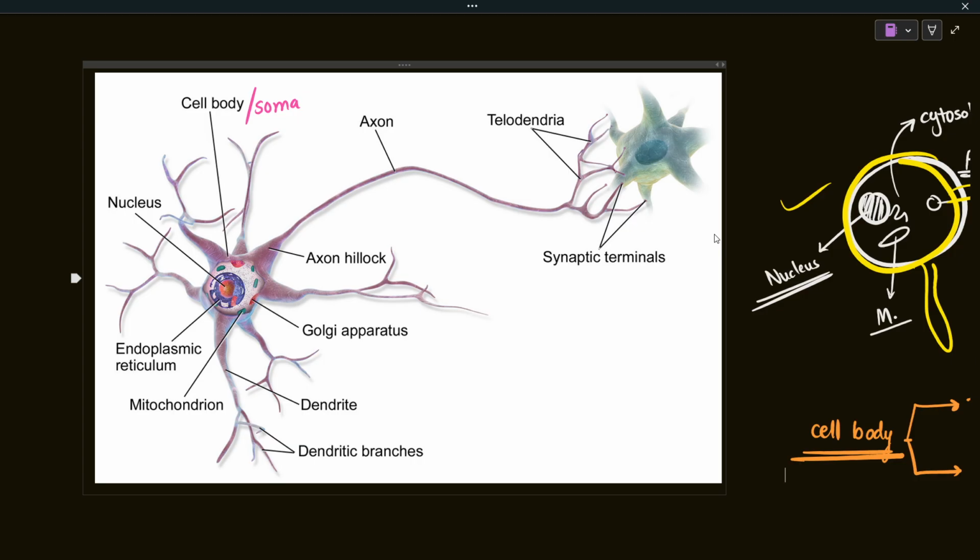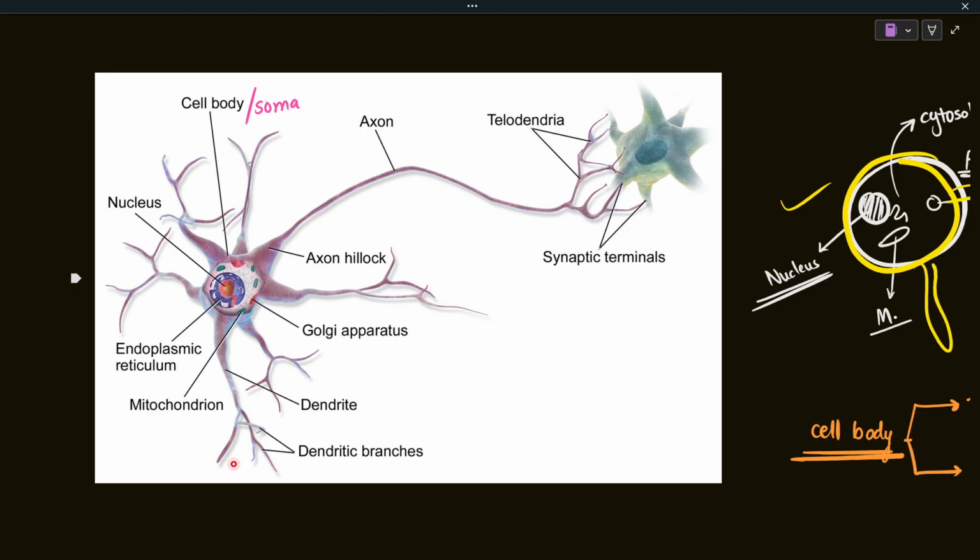Epithelial cells have apical-basal polarity, right? So there will be a basal part and an apical part. In the same way, neurons also have polarity, and we will discuss that in an upcoming lecture. Okay, let's discuss it here. This polarity is based on the conduction of the nerve impulse.